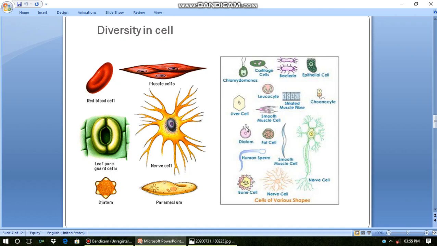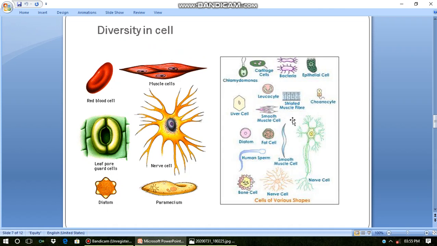These are bacteria, which may be rod shaped, circular, spiral or comma shaped. So different types of cells have different shapes and structures depending upon the functions these cells perform. For example, the nerve cell is highly branched because it helps in the conduction of nerve impulses, which we will study later in the next classes. So these are the different varieties, with different shapes, structures and sizes.